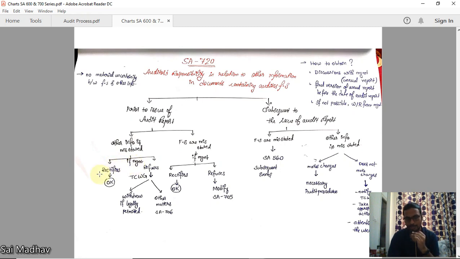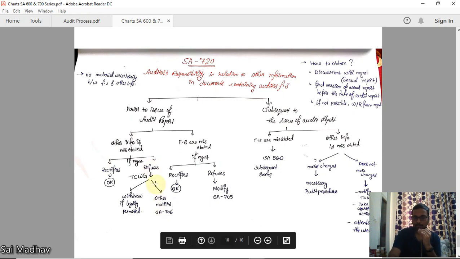If the management rectifies, it is okay, no problem. If management refuses, then you go to TCWG. If TCWG also does not correct, then you should withdraw from the audit if legally permitted, and you should report in other matters as per SA 706.